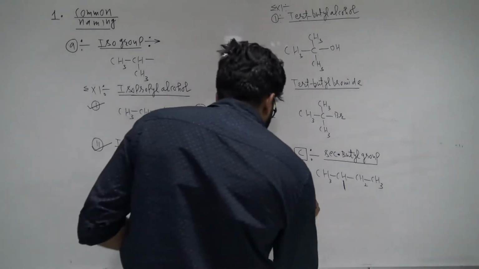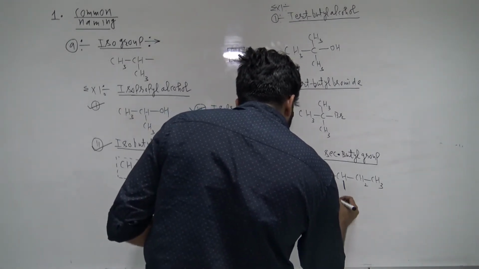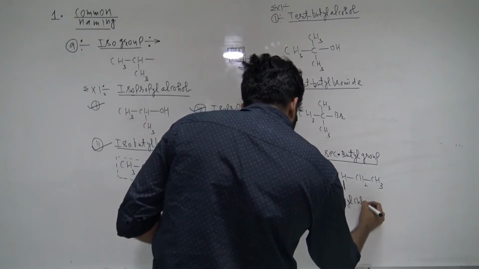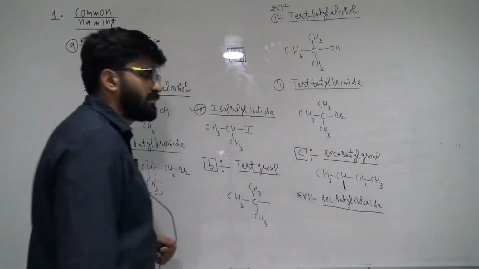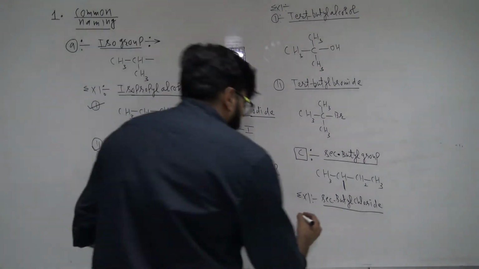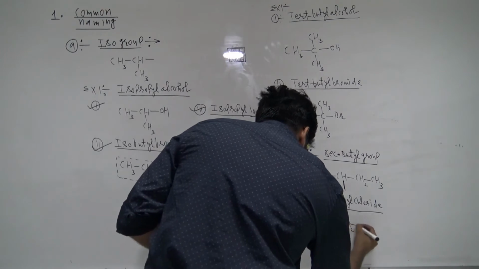So you're like, sir, give us an example. Okay, suppose I'm asking you secondary butyl chloride. No problem. First of all, you see what the secondary group is. So you're like, sir, this is the secondary group, right?